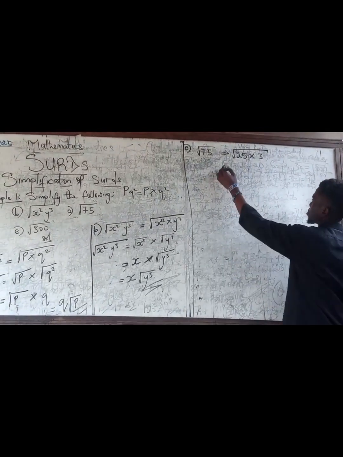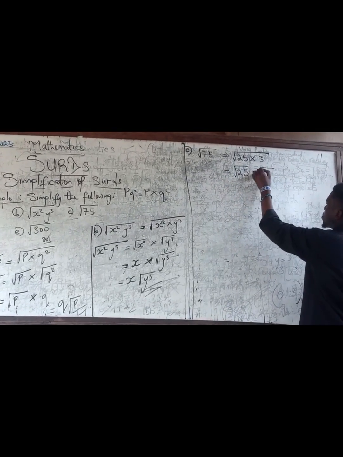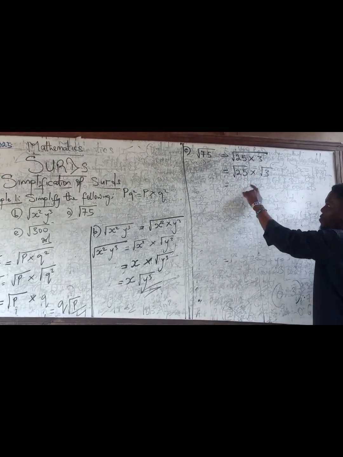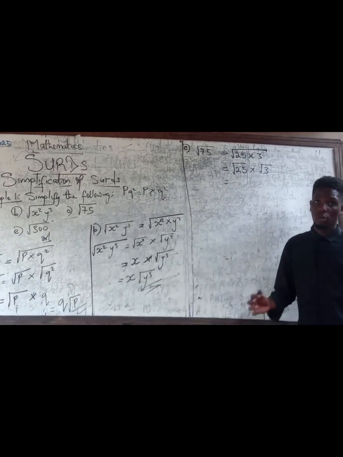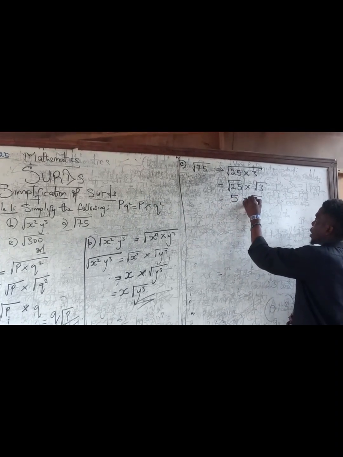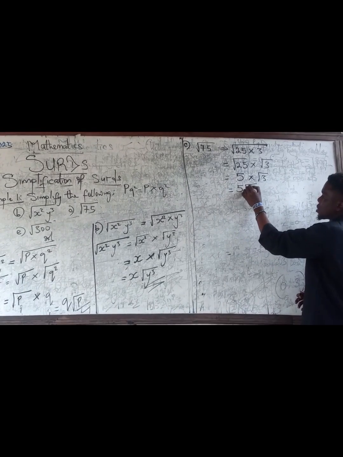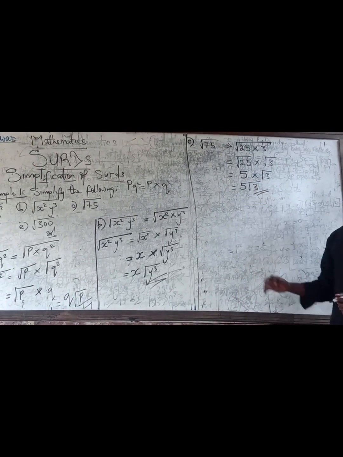So let's go. I'll separate this: square root of 25 times square root of 3. Since 25 is a perfect square, the square root of 25 is 5, and then we have root 3. So this is 5 times root 3, that's 5 root 3. So this is my answer.